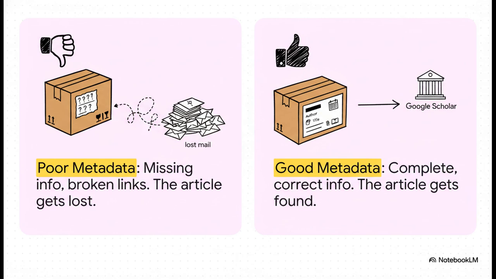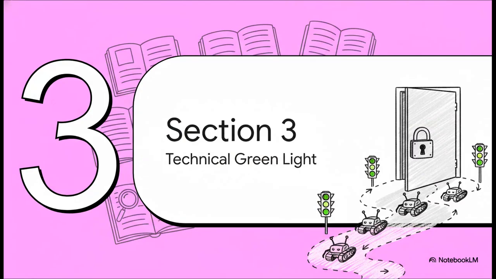We're talking about the power of metadata. Think of it like an address label on a package. On the left, you've got poor metadata. It's like a package with no address. It's just going to get lost. On the right, you've got clean, perfect metadata that tells Google everything it needs to know. But here's why this is so important. It's not just about being found. Good metadata is what lets Google Scholar track citations, build author profiles, and connect your work to the entire academic conversation.